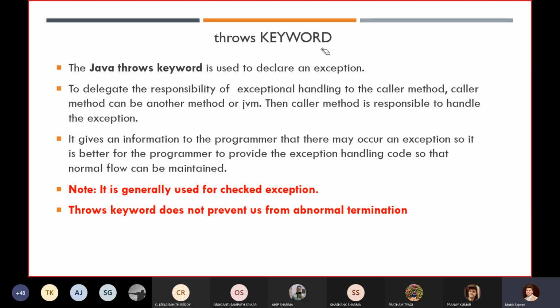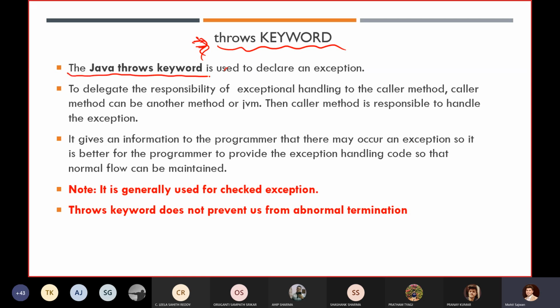Now, using the throws keyword, what are we going to do? What is the need of this throws keyword? What is the application of this throws keyword? In this slide, we are going to learn about this particular thing. So let's check it out with a theoretical example, then using some source code, we will try to understand the meaning of the throws keyword.